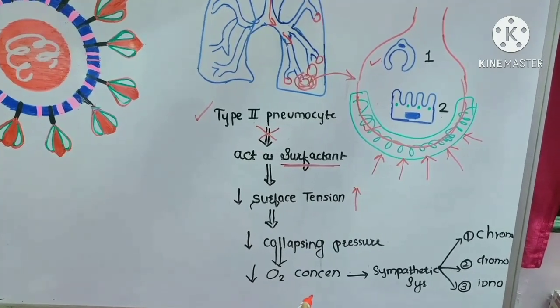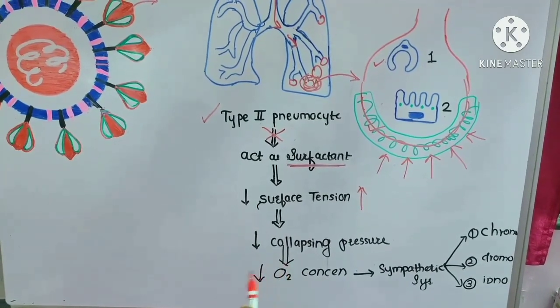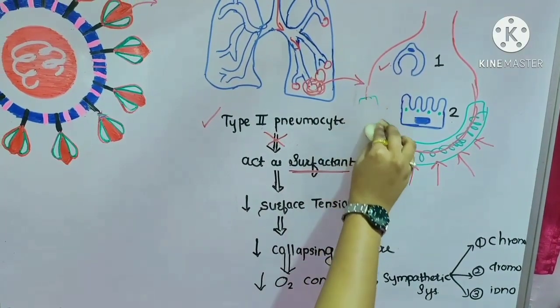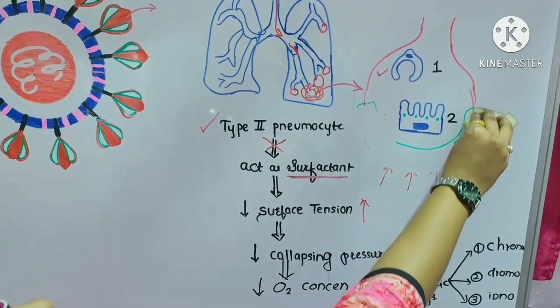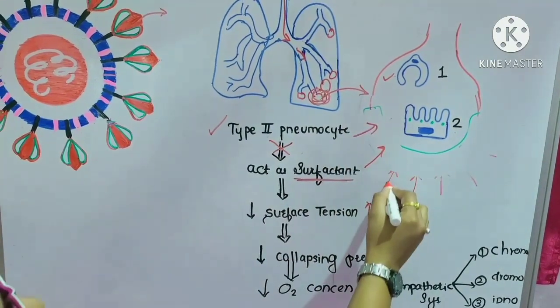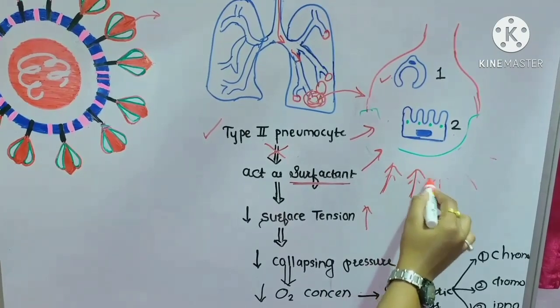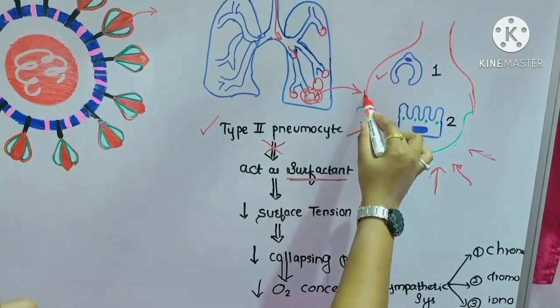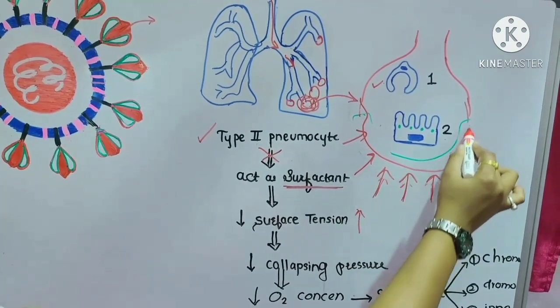Surface tension will increase. Whenever there is an increase in surface tension, let's suppose the surfactant is not there, your surface tension is more and collapsing pressure is increasing. Because of this increase in the collapsing pressure, alveoli change their shape.